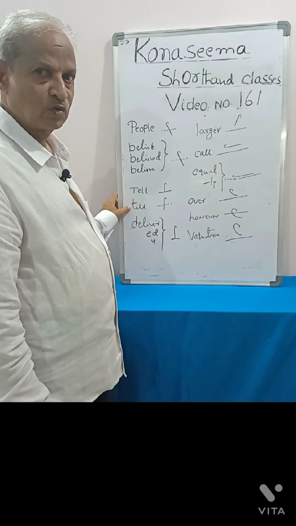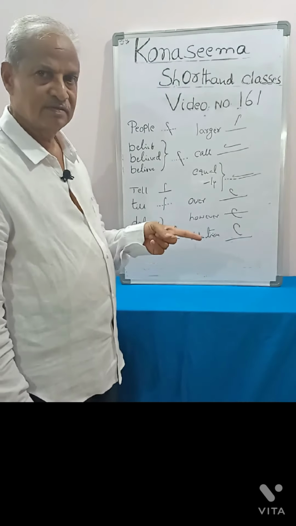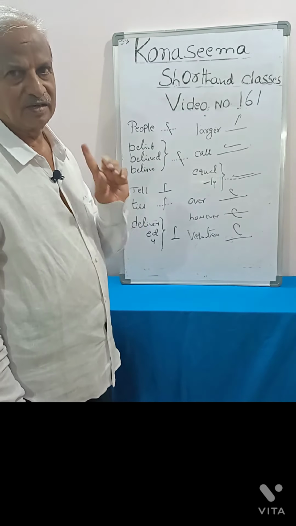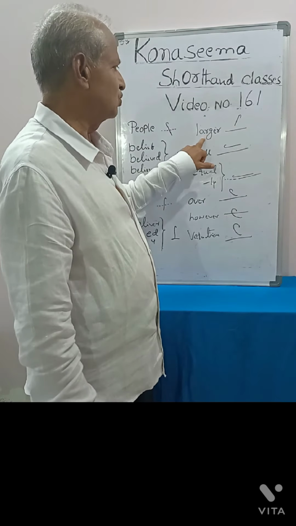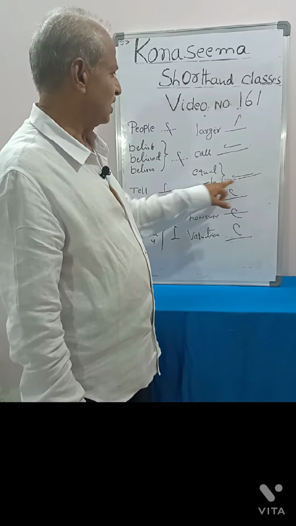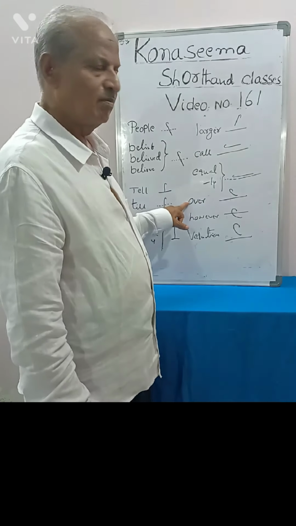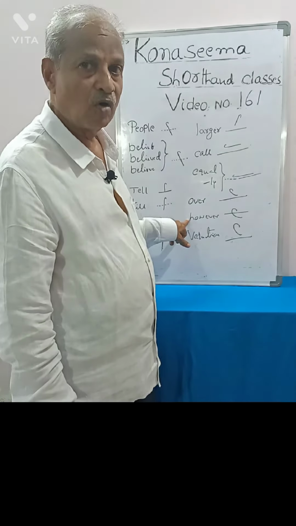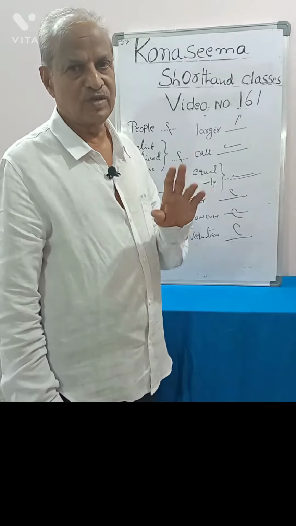If it is written through the line, till, dull on the line, deliver, delivered, present and past tense, and delivery, noun form. And jar above the line, larger, kal above the line, call. If it is written on the line, equal, equally. And were above the line, over, were on the line, were through the line, however. And if we write word above the line, valuation.